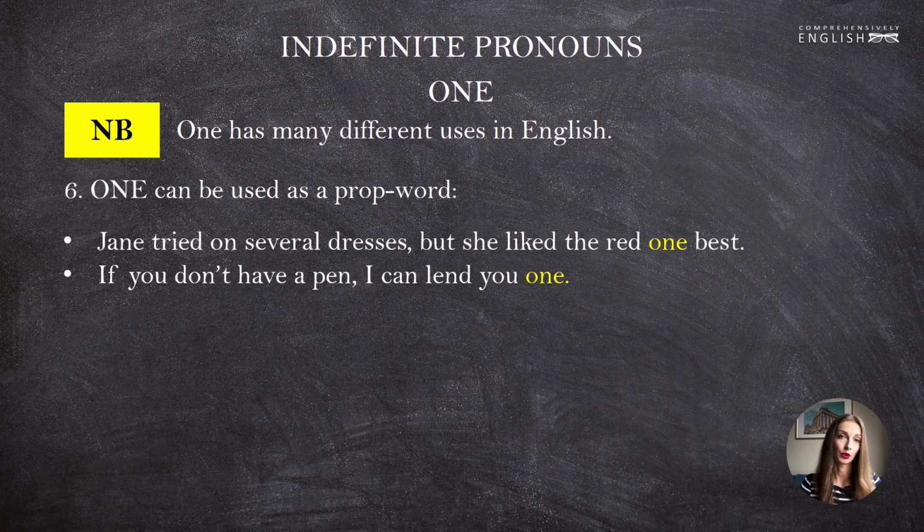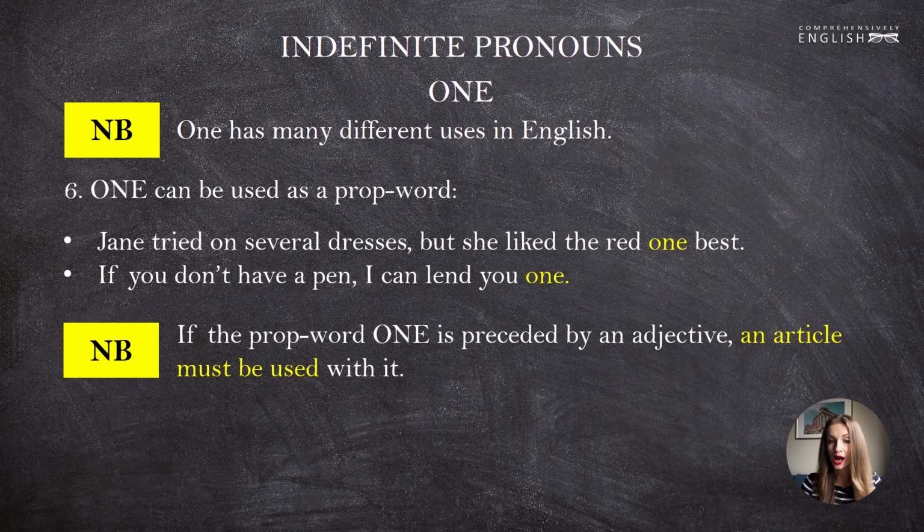Here, one replaces the word pen. Please note, if the prop word one is preceded by an adjective, an article must be used with it. The first of the two examples that I have just shown has one that is preceded by an adjective. This adjective is red, thus we used the article: the red one. In the second example, if you don't have a pen, I can lend you one, no article is used. There is no adjective.